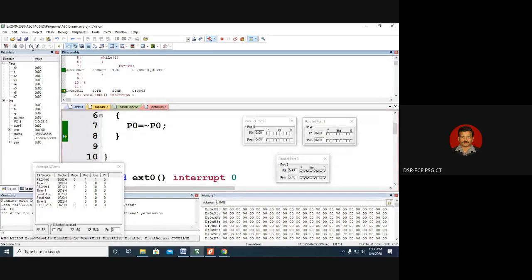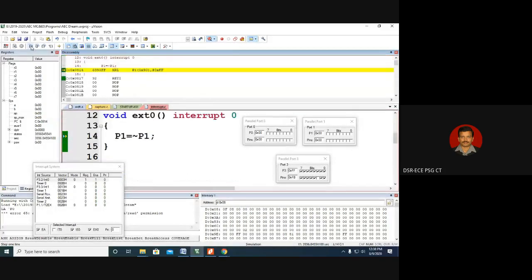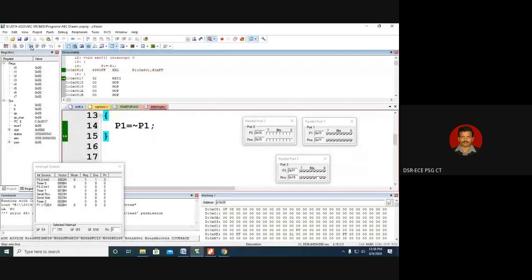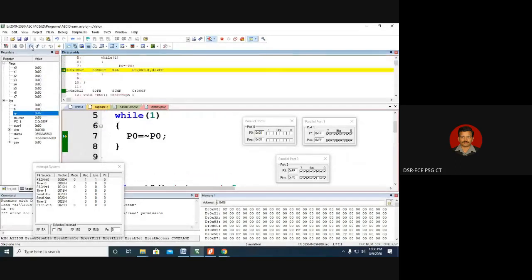Again, the interrupt is already there. Again, it has to come to the ISR. You can see it has come to 0003. Here again, it is toggling port 1. And again, going to the main routine, toggling port 0. So one thing we must understand here is, after returning from the interrupt, only one instruction will execute in the main routine, and then it will check for interrupt. If the interrupt is continuing, it will go to the ISR and execute. Because there is only one instruction in our main routine, that is why it looks like both the interrupt service routine and the main routine are running.